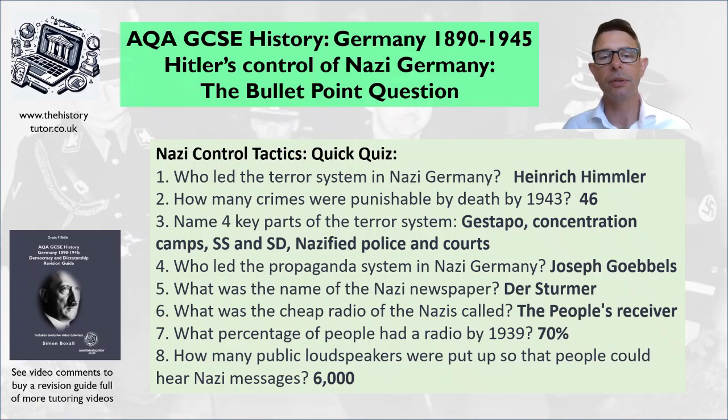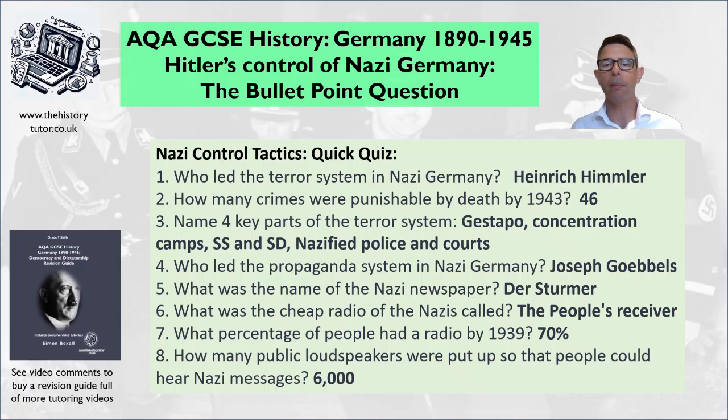The other groups are important: the SS and the SD. The SS were more important as what we're going to consider. They had the black shirts and they could arrest you and had the powers to detain you. And then, of course, we have the Nazified police courts. Non-Nazi police could be removed. We have Nazified laws and judges running the courts.